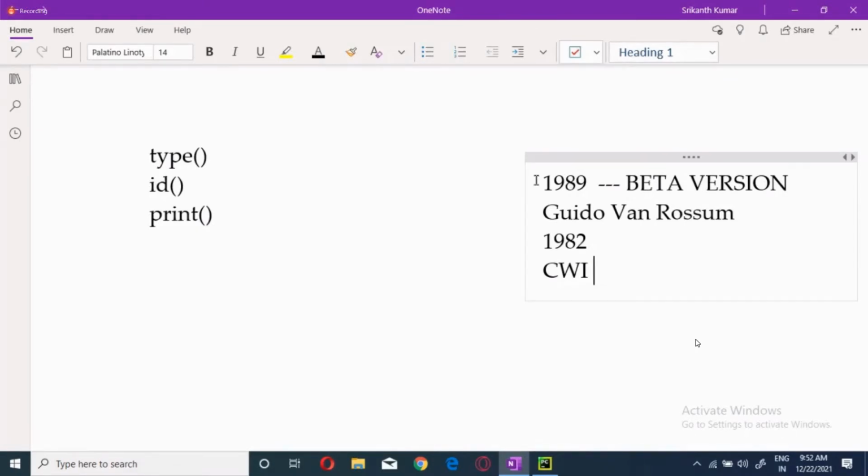Like the US was already having some good languages. They came up with C, C++. The UK was having some languages. So these people also wanted to have their own language. So they started developing a language called ABC. The name itself is ABC, the language name.